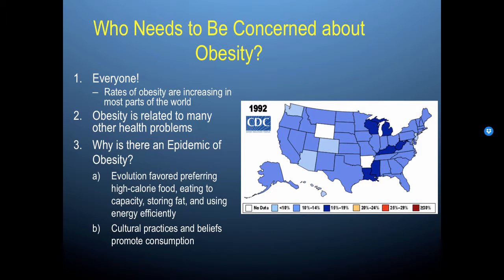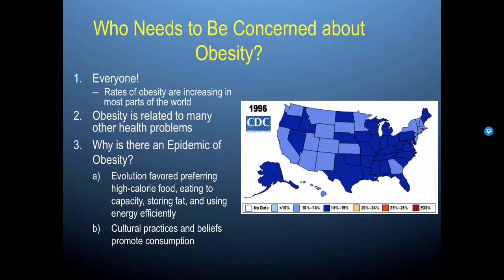And then as we continue, we can start to get data on nearly all of the states, and the colors start to get darker blue, and then we move into light orange, and here we start to have 20 to 24% self-reported obesity within that state.